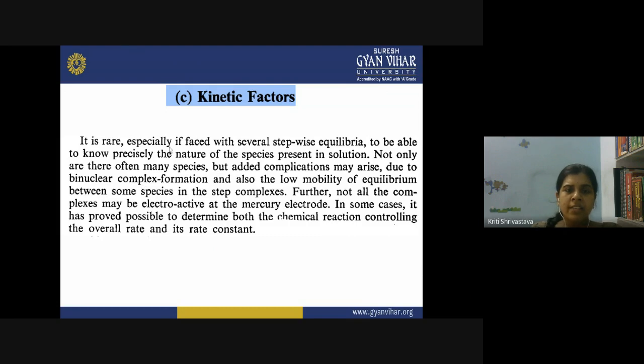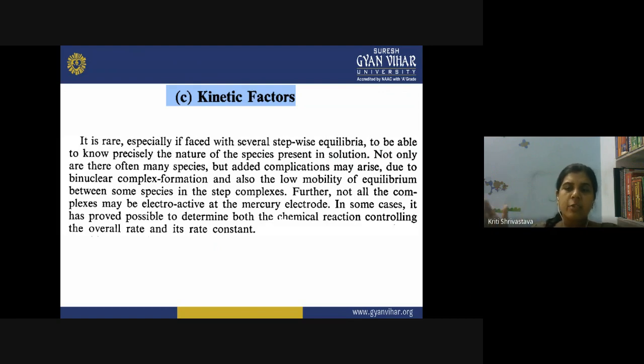Now, it is rare, especially when faced with several stepwise equilibria, to be able to know precisely the nature of the species present in the solution. Mostly, we do not know the behavior of species unless we change certain parameters. It becomes even more difficult when complex formation takes place through different stepwise equilibria.